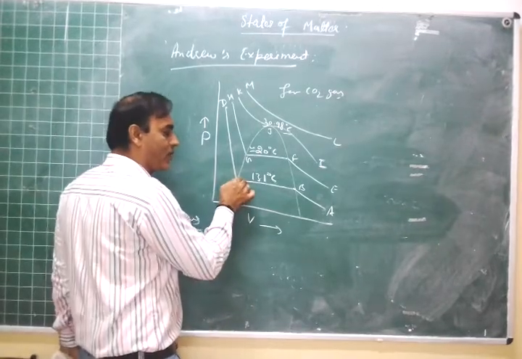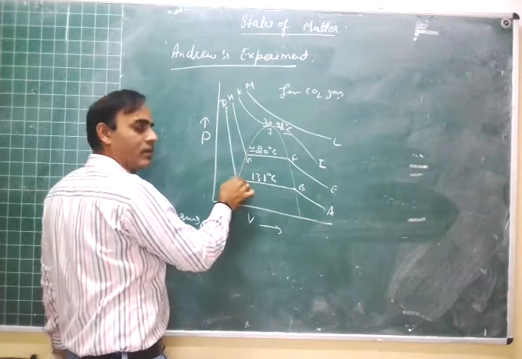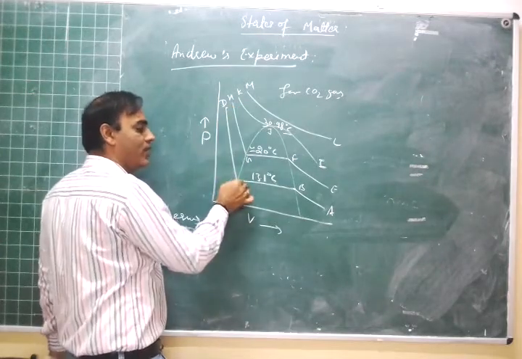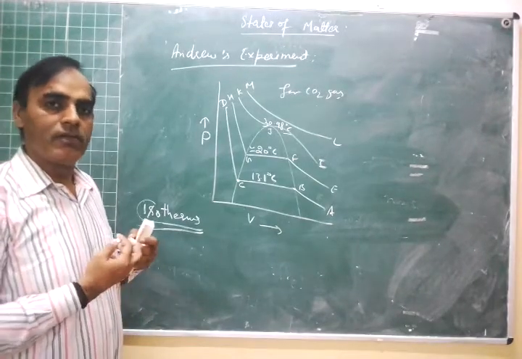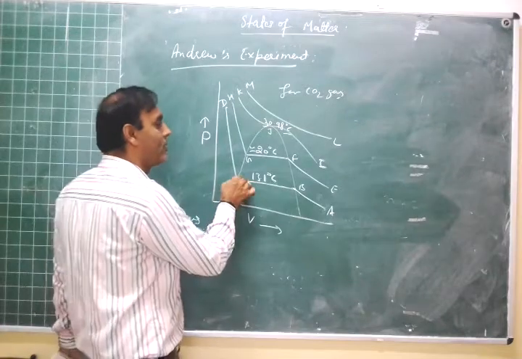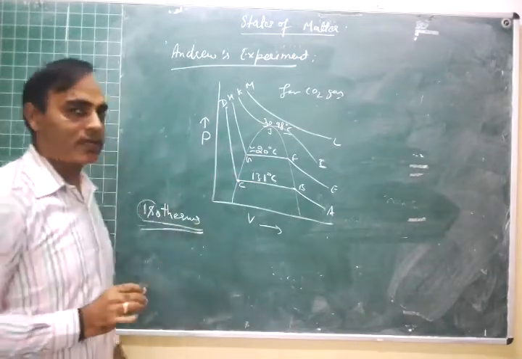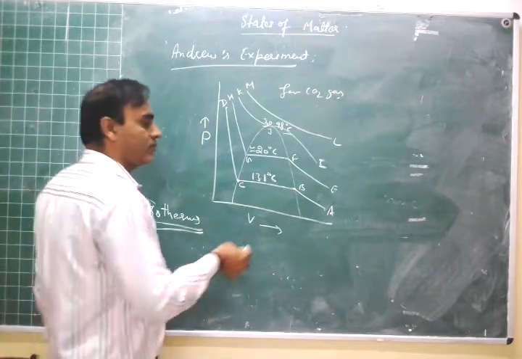At point C, now there is less decrease in volume, right, with the increase of pressure. This is because liquids are less compressible with respect to gas. They are very less compressible. So there is little decrease in volume with a very high increase in pressure.